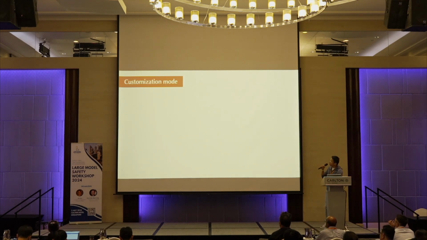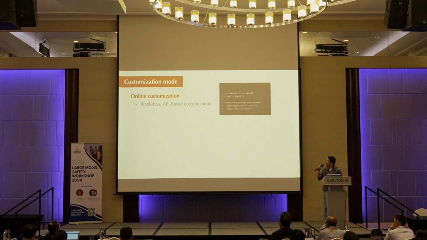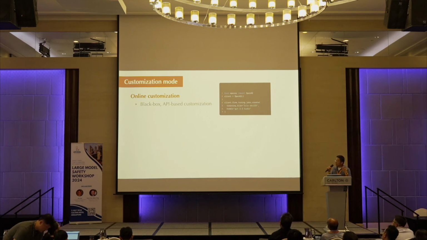In general, there are at least two ways to customize the models, depending on whether the model is open source or closed source. In the online customization case, for example with OpenAI and Anthropic, you have black box access to the model. You don't get to see its internals or its parameters, but it provides API-based customization.